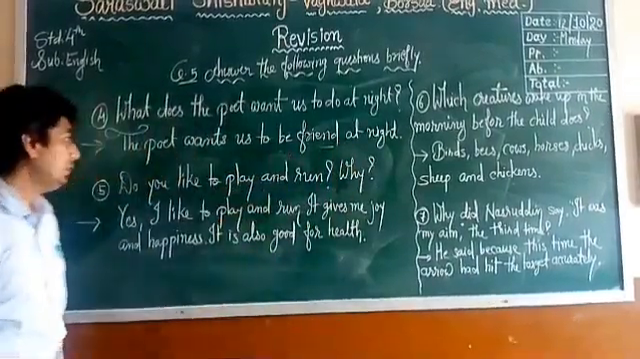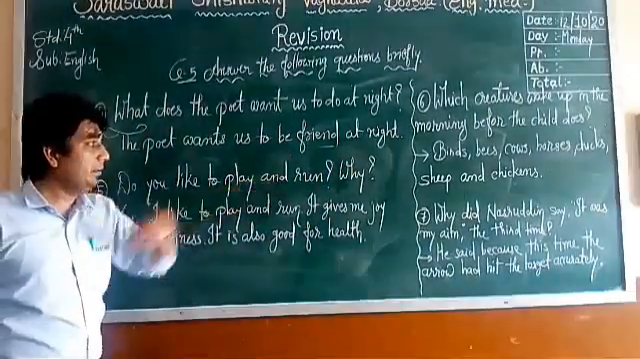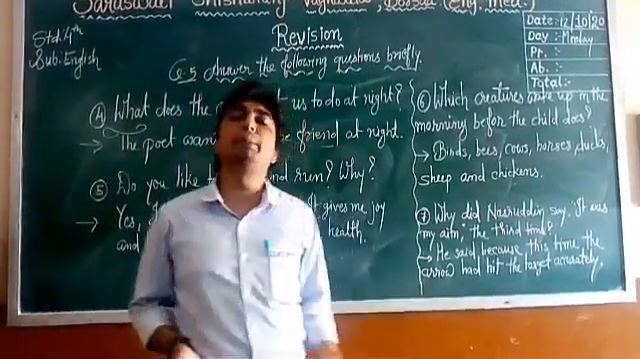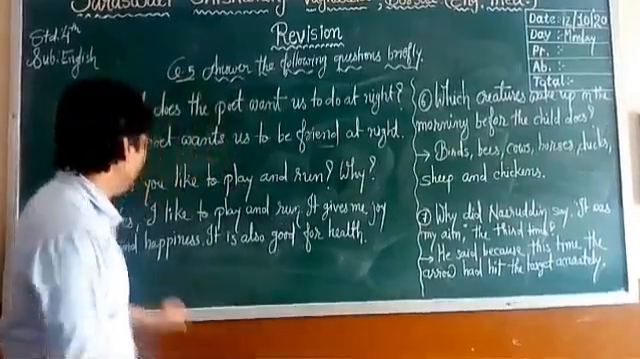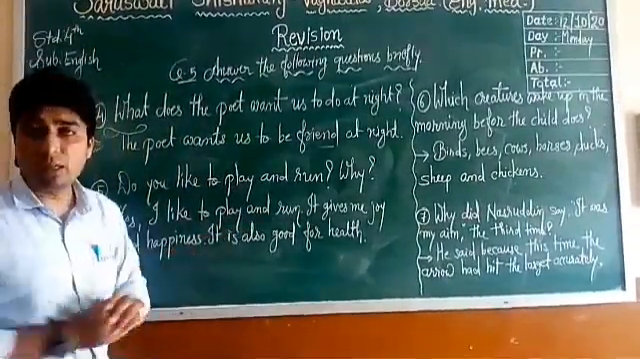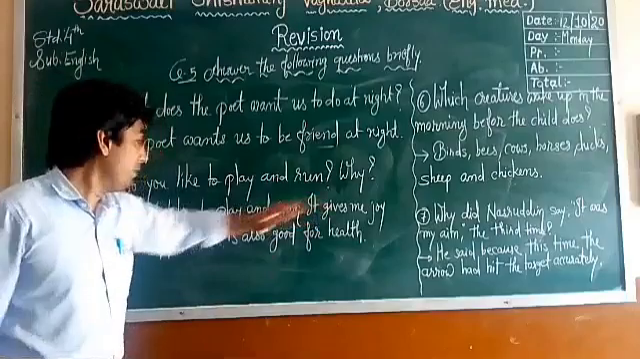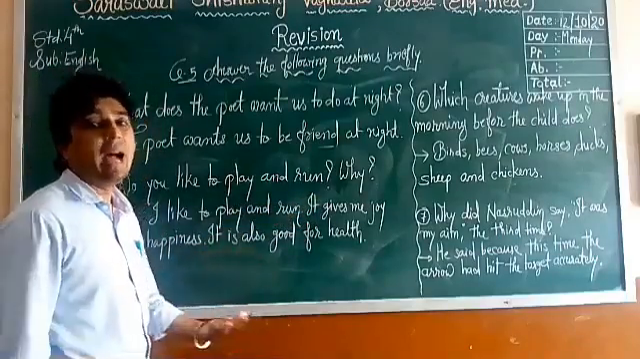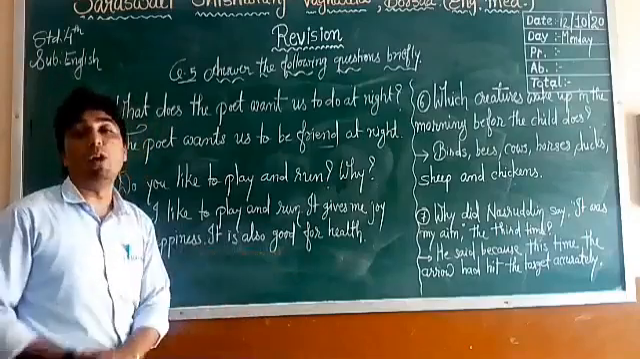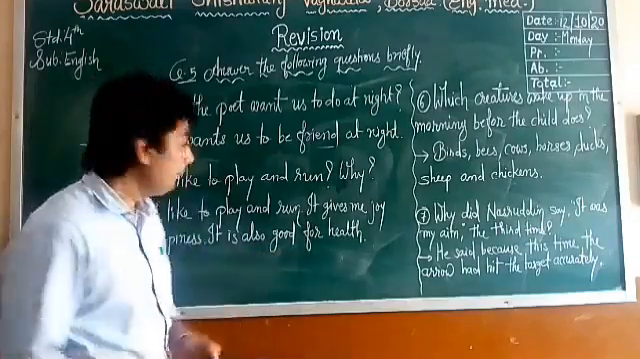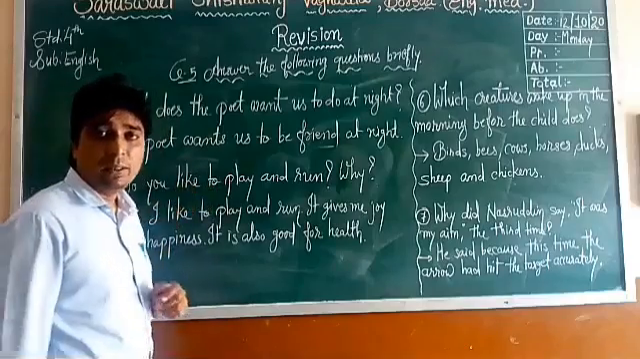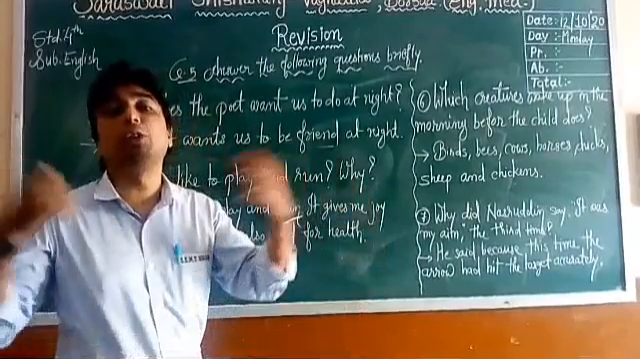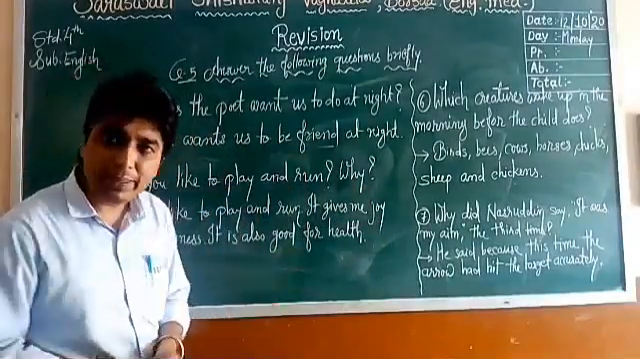Okay, number 5. Do you like to play and run? Why? Now it is a general question. Though it is given in our poem, it is a general question. Yes, I like to play and run. Why? It gives me joy and happiness, pleasure, right? It is also good for health, running and playing. It is one kind of exercise, right? So it is good for health and it also gives us joy and happiness.